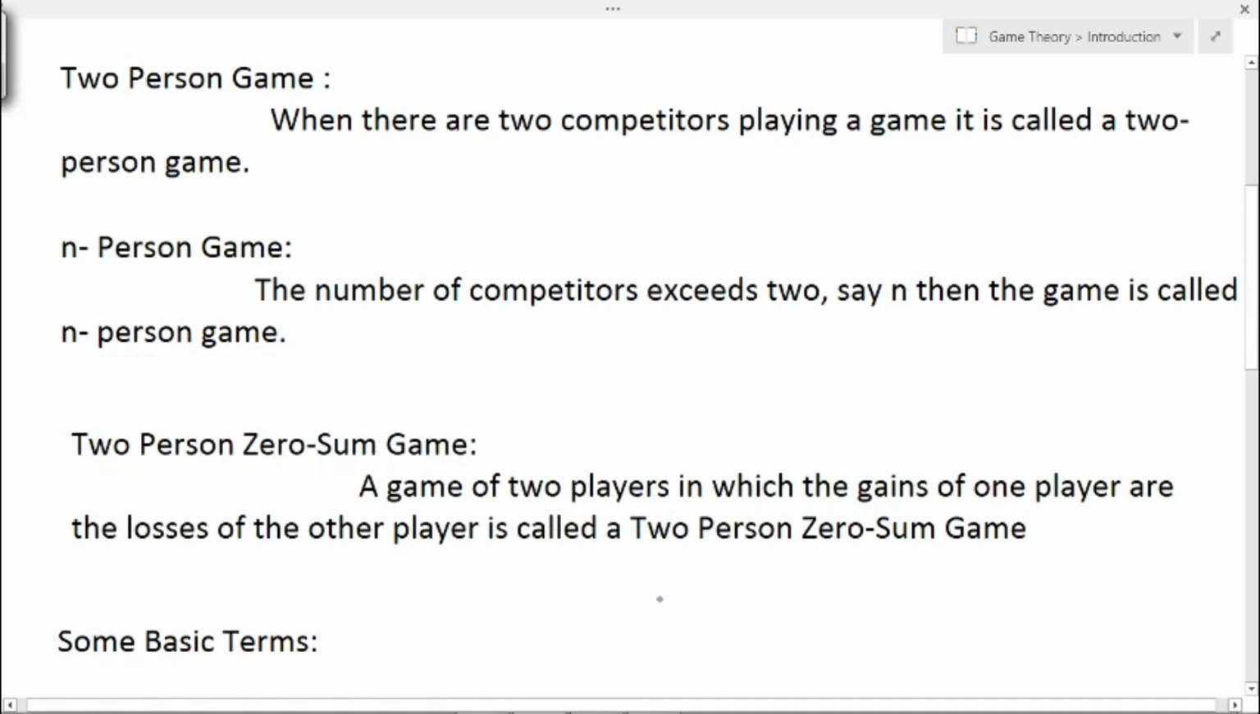That is a game of two players in which the gain of one player is the loss of the other player. That is called a two-person zero-sum game. For example, we consider two companies, A and B. There is a competition between these two companies. Suppose the profit share of company A is 40%, which means the loss share of company B is minus 40%. So 40% and minus 40%, if we add these two, we'll get 0, right? So this is a two-person zero-sum game.